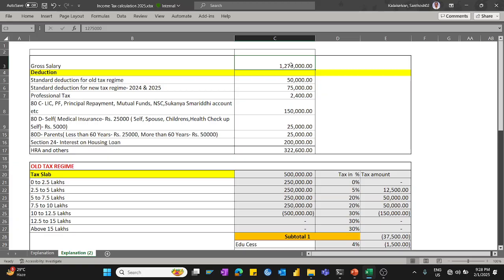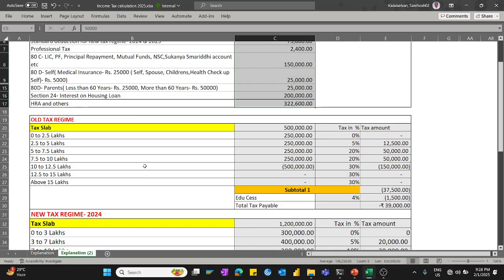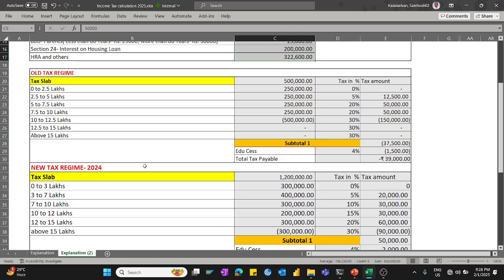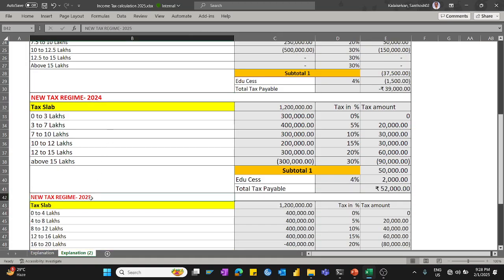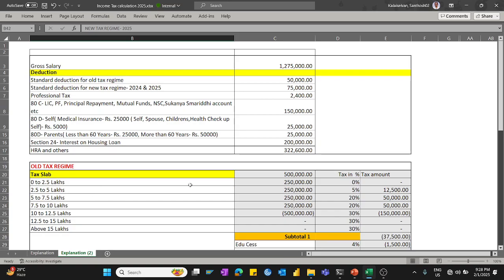Okay, so now with this 12,75,000 gross salary, and with these deduction components, I am going to calculate what is the taxable income for the old tax regime, the new tax regime 2024, and the new tax regime 2025.